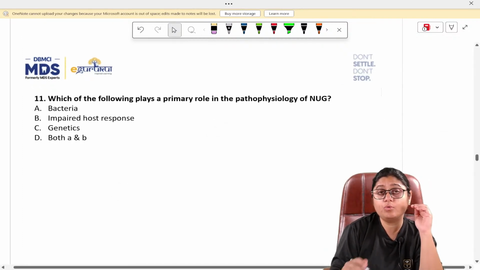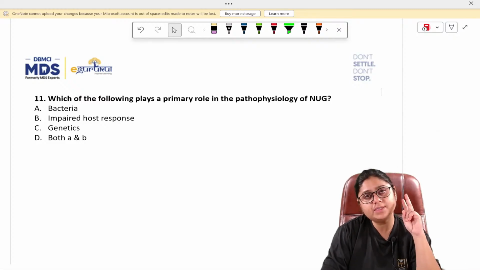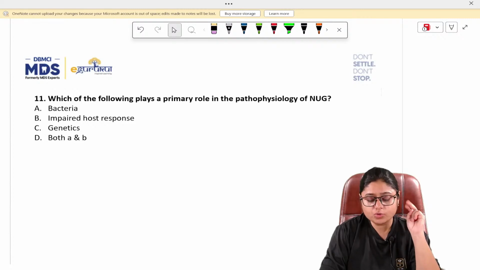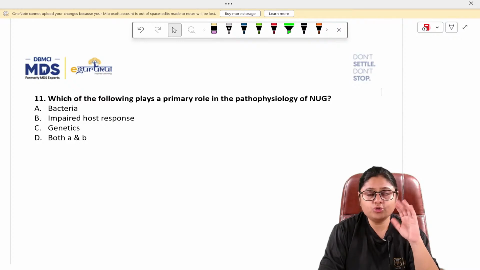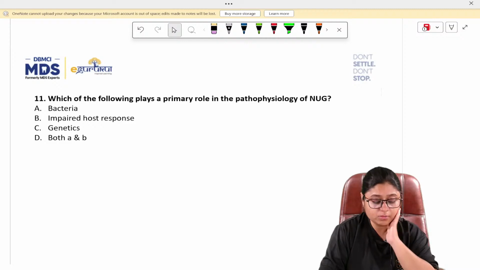NUG is one of the most frequently asked questions. Every year, 1 or 2 questions come from this topic. So this is a very, very important topic. You should be very clear about the basics from at least this topic. Okay.